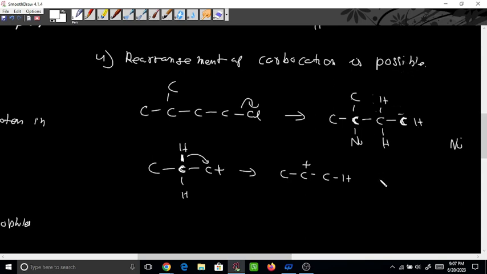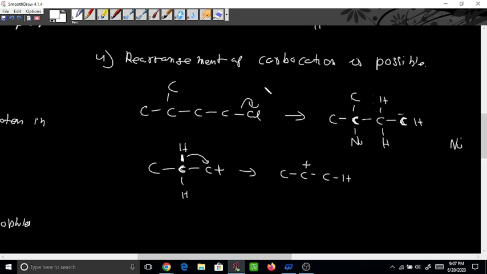Will you be able to remember this one? This is highly important. They will not ask tough questions on this one, but you need to remember the rearrangement part. It's basically just a part of the question. Okay, so rearrangement of carbocation is possible. So this is one aspect.